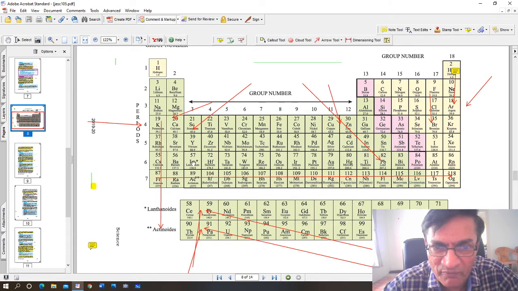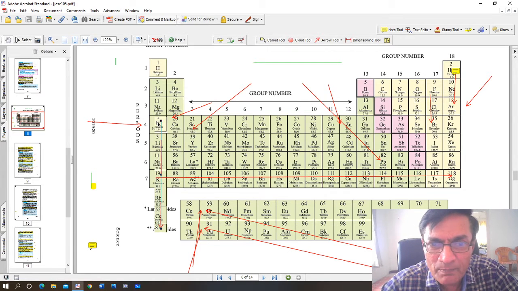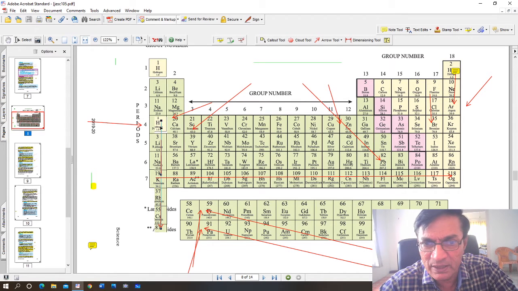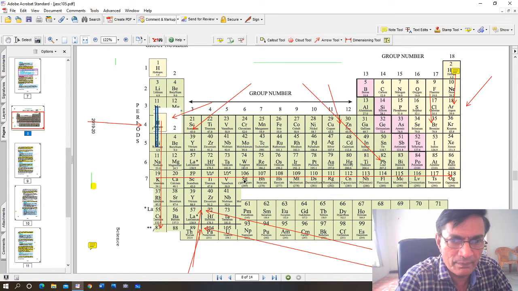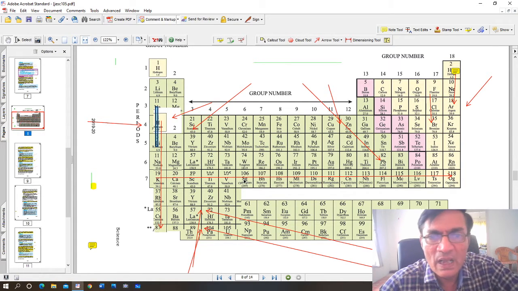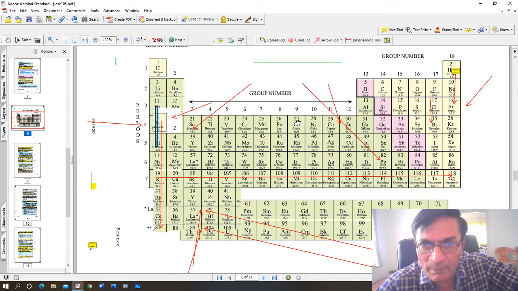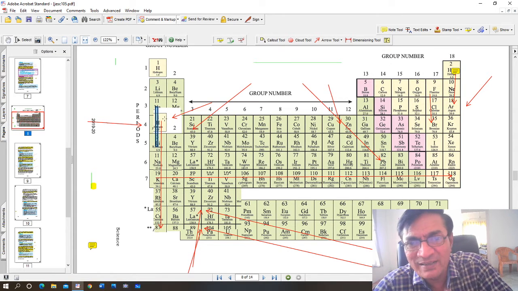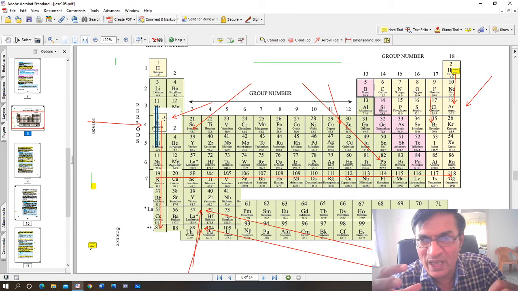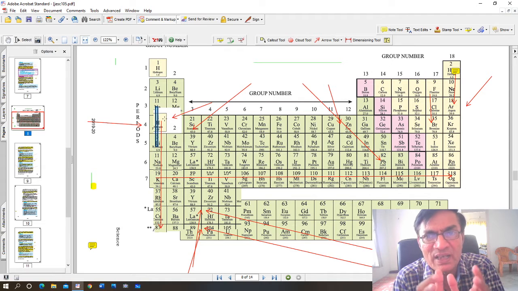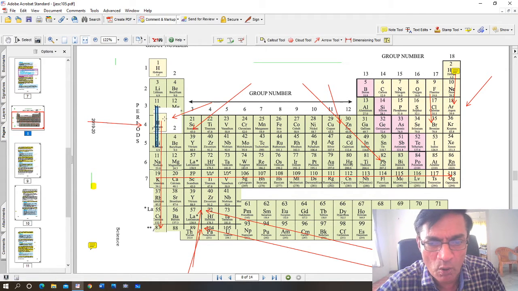Look at potassium, for example, here 19. Here you have to be careful. When you go along the period from left to right, the number of electrons goes on increasing, and as a result, the force of attraction between the nucleus and the electrons increases, and the size of the atom shrinks slightly. It becomes slightly smaller. All right.